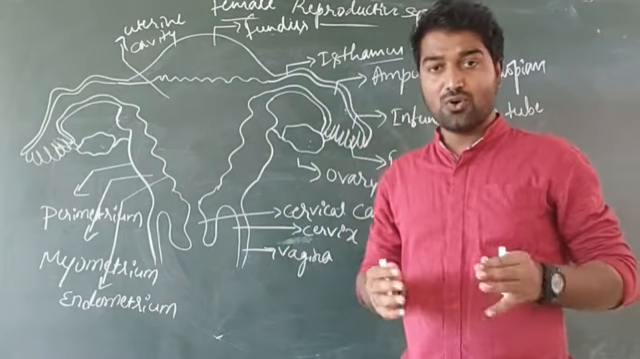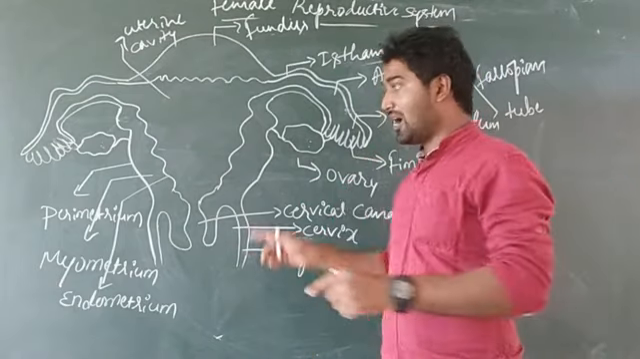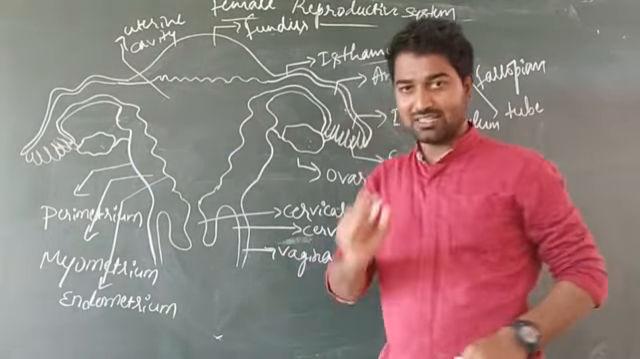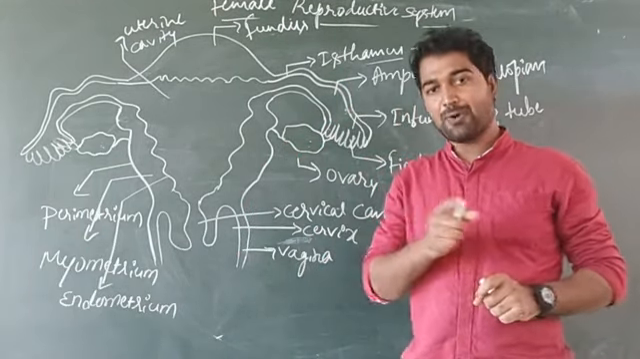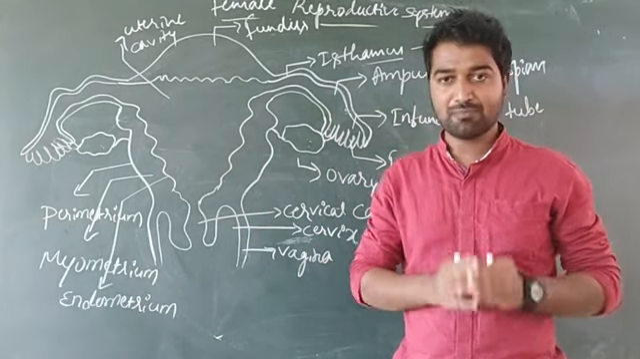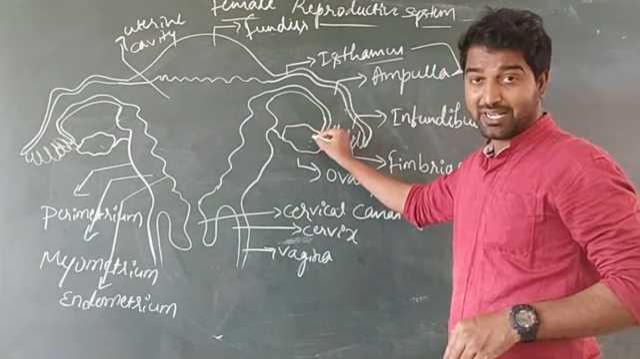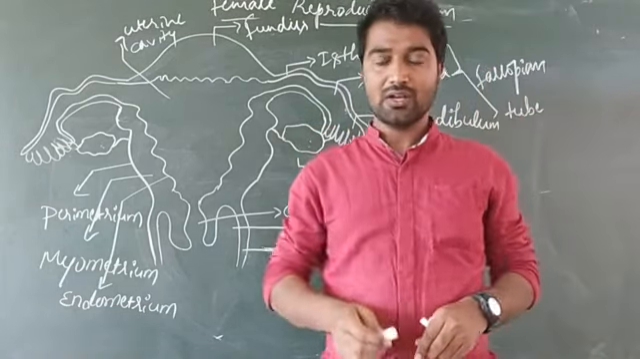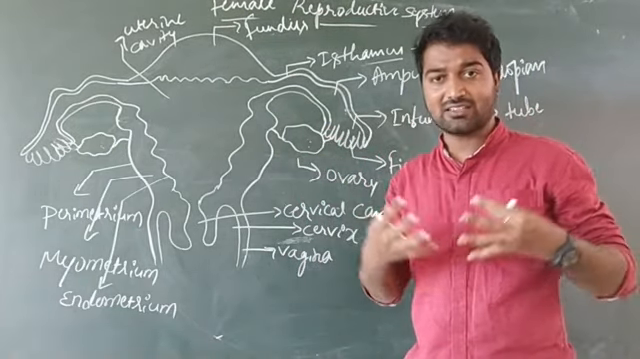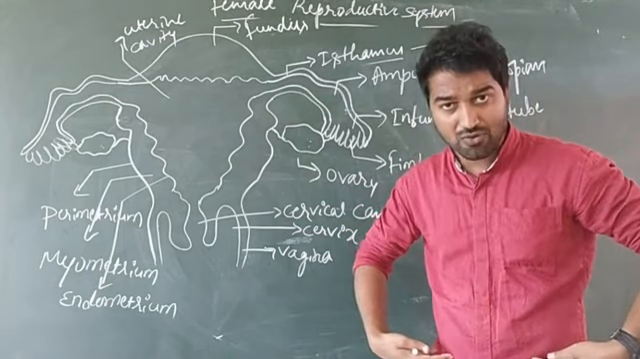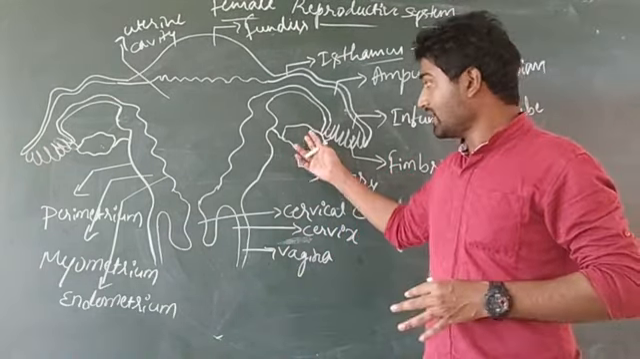The actual location of the ovary is intra-abdominal and pelvic region, on either side of the uterus. That is the actual location of the ovary. The shape of the ovary is usually almond shaped, and the size of the ovary is usually 2 to 4 centimeters in length. Okay? And each ovary gets attached to the abdominal wall in females by the help of a mesentery.